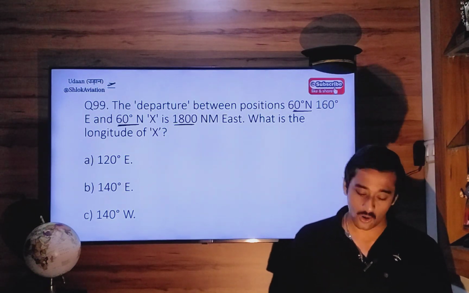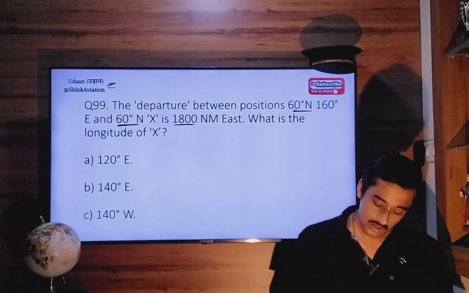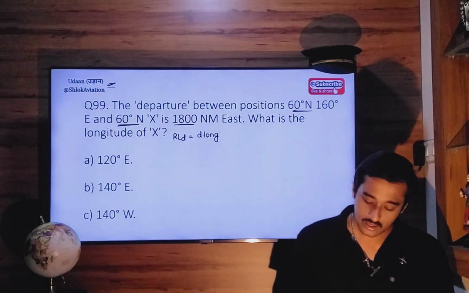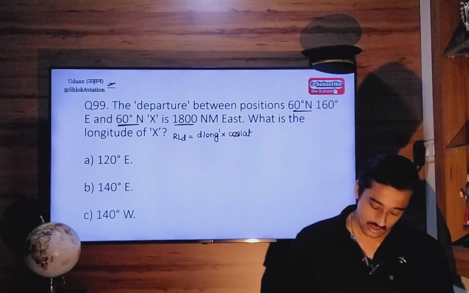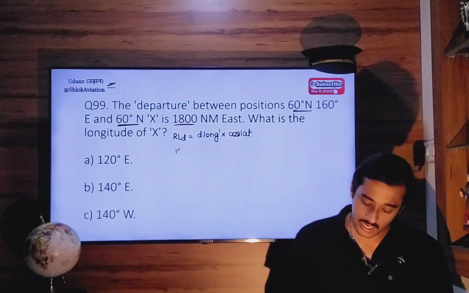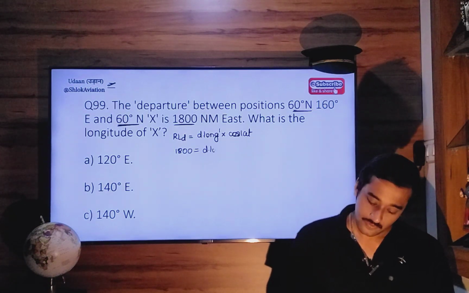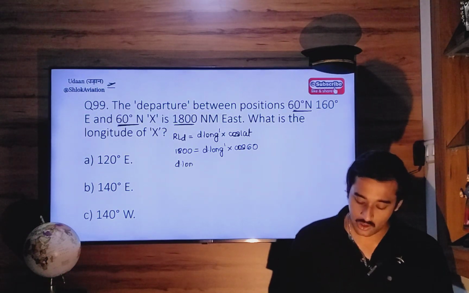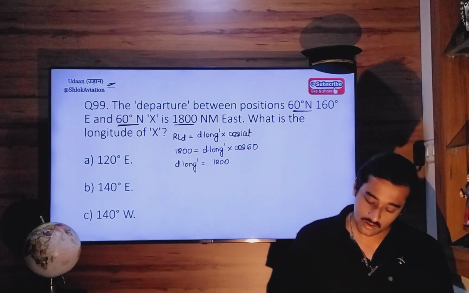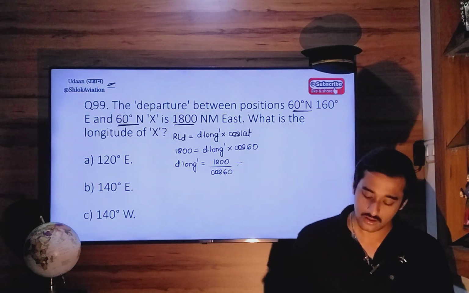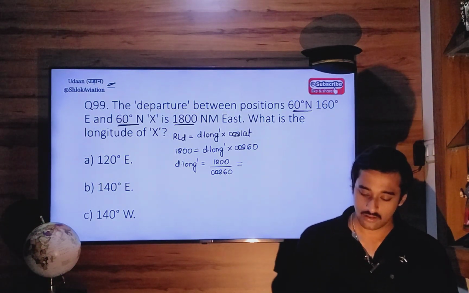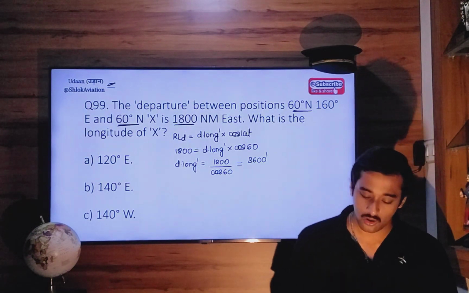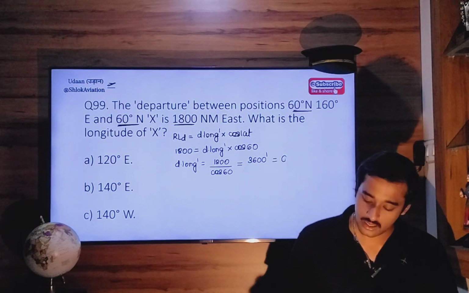What is the longitude of your destination? So, rhumb line distance is equal to d long in minutes into cos lat. So, 1800 nautical miles equals d long in minutes multiplied by cos of 60. So, d long in minutes will be 1800 divided by cos 60, is 3600 minutes or 60 degrees.